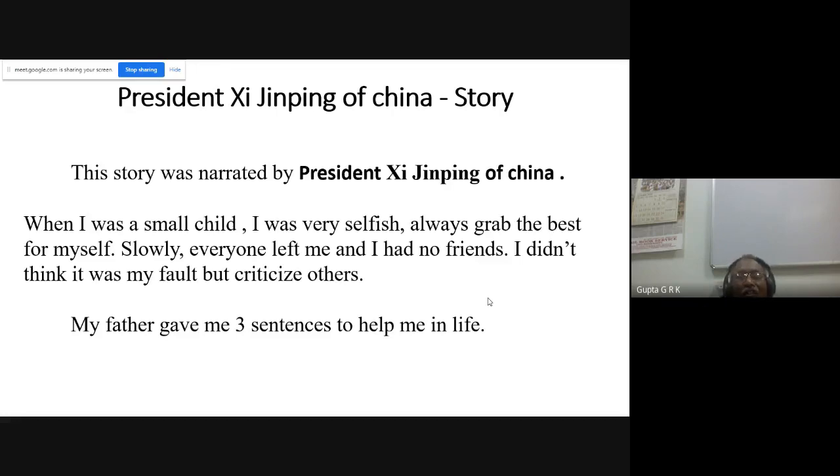Usually, if you see children, children are very selfish because they want to grab everything. So he doesn't normally want to share anything with other people. Whatever he is carrying, if you catch it, that fellow will cry. And he wants to possess it, and he doesn't want to share.